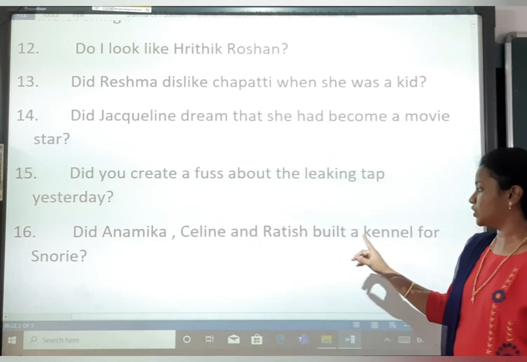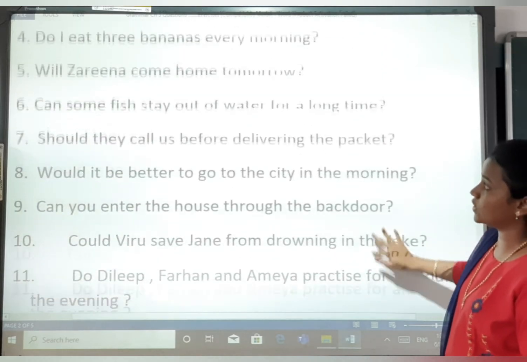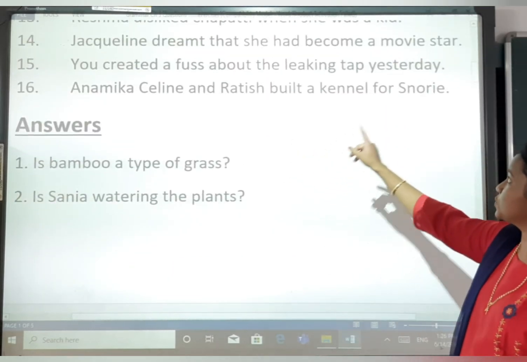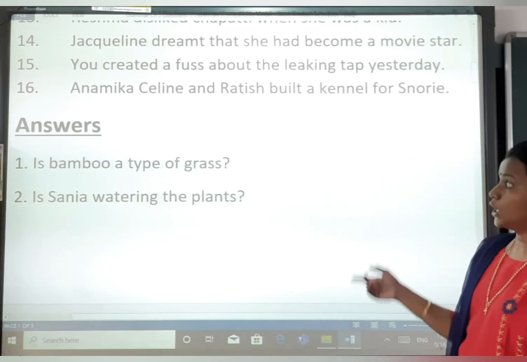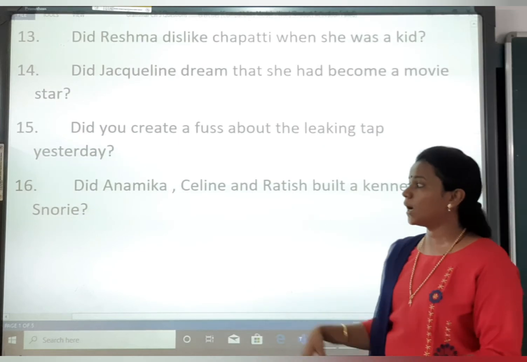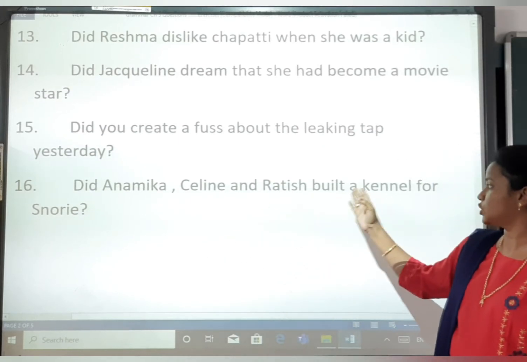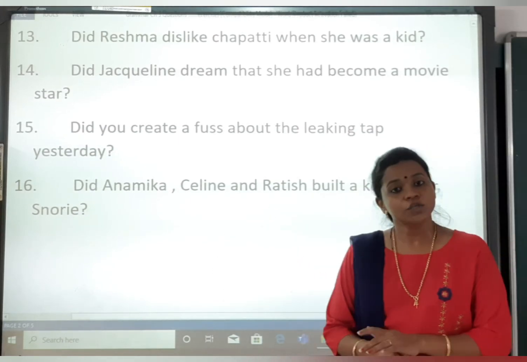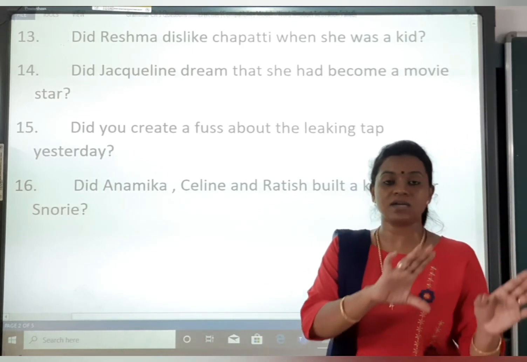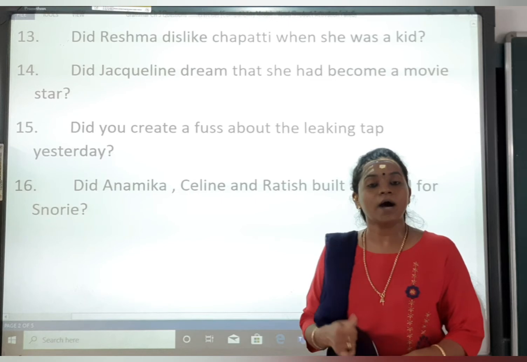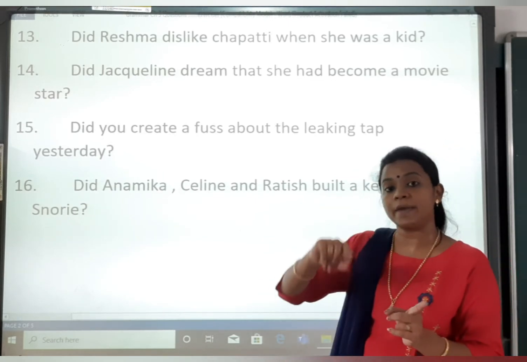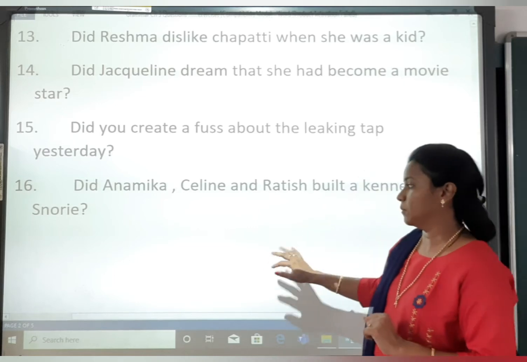Anamika, Selin and Ratish. Yes, what is the question? Anamika, Selin and Ratish build a kennel for Snorri. Now here it is plural. So what will come? Did Anamika, Selin and Ratish build a kennel for Snorri? So these are the statements which we are converting into questions. And when we convert into questions, our motto should be that we get the answer in the statement.